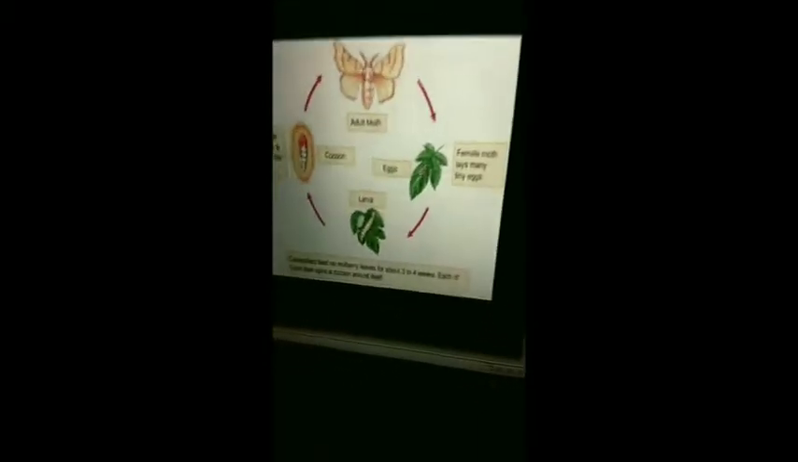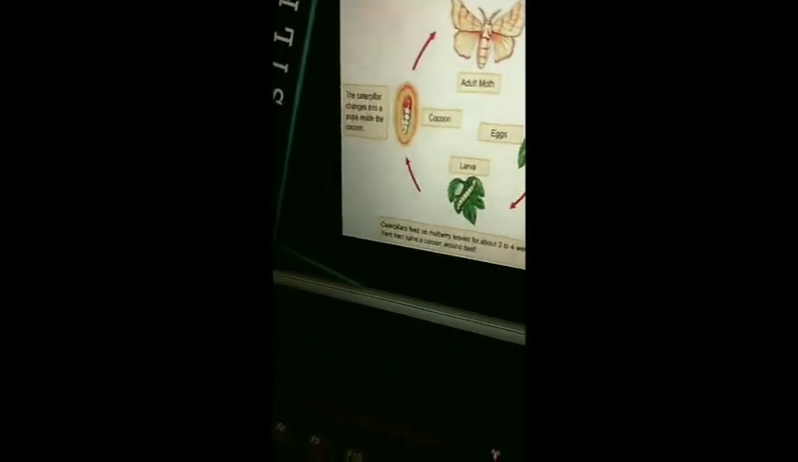How do we get silk? Those cocoons are put inside hot water, and using a small machine we remove the silk from the cocoon of the silkworm. That is called rearing. The rearing of silkworm for the production of silk is called sericulture. So what is sericulture? The rearing of the silkworm for the production of silk is called sericulture.